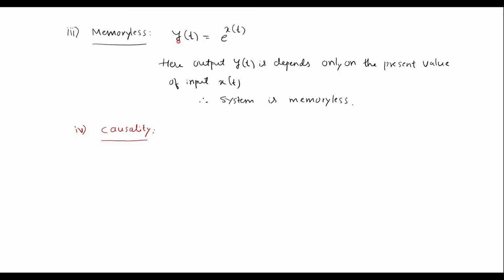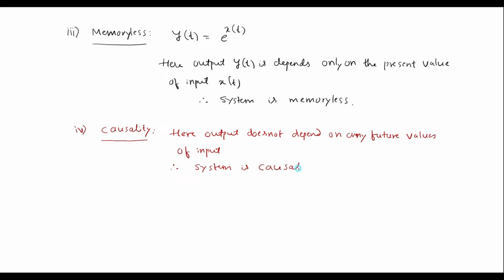Now we'll verify the next property, that is causality. Here we can observe that the output does not depend on any future values of the input signal. Therefore, the system is causal. Here the output does not depend on any future values of input. Therefore, the system is causal.